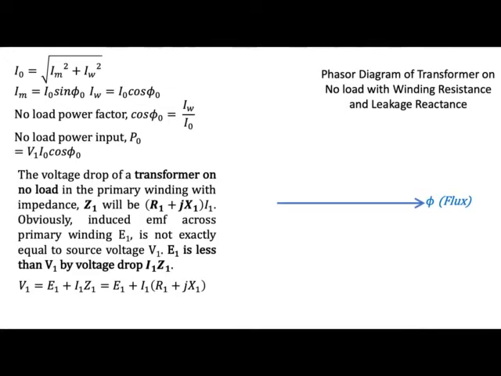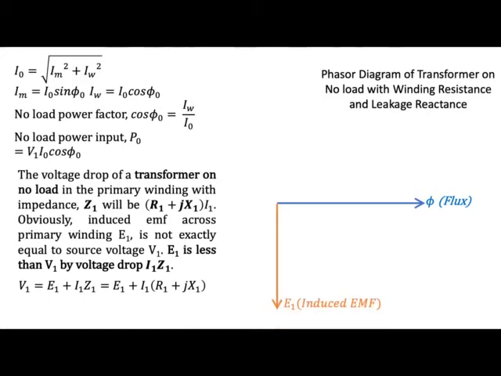Now because the primary voltage is supplying both the induced EMF and the drop in the primary winding, therefore the reference has to be taken as the flux, and the flux reference, what we have seen before, is 0 degrees, and therefore the flux will be taken in the horizontal x-axis direction. Now after drawing the flux, we will draw the induced EMF.